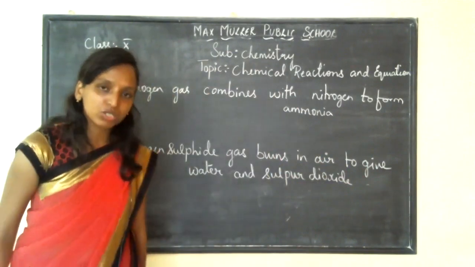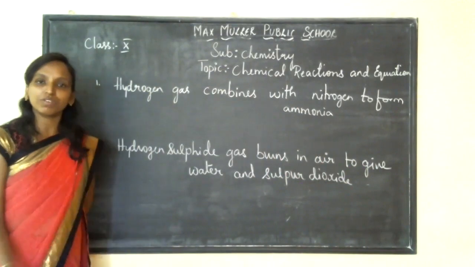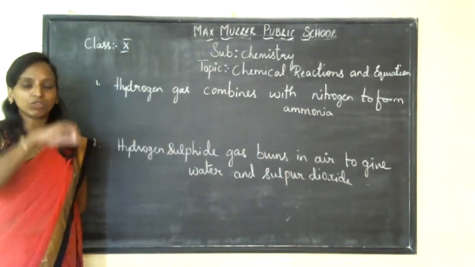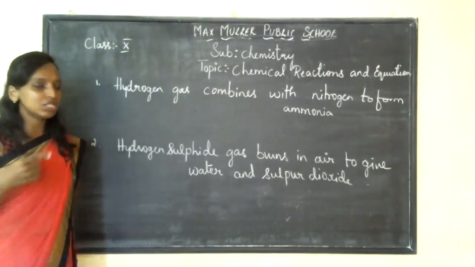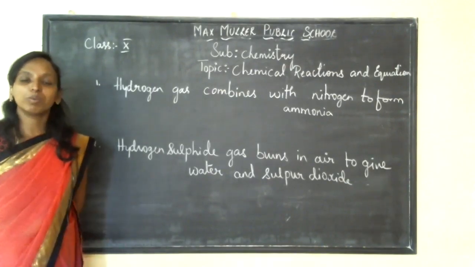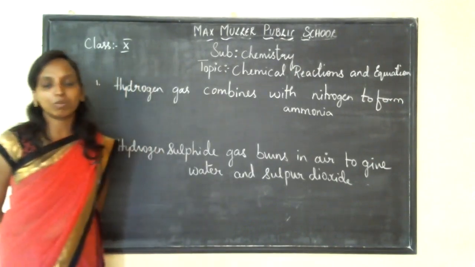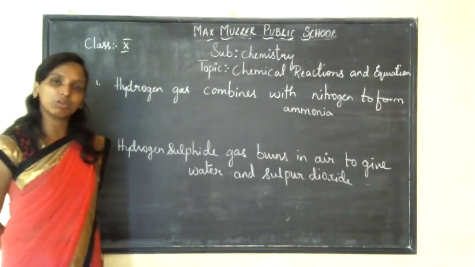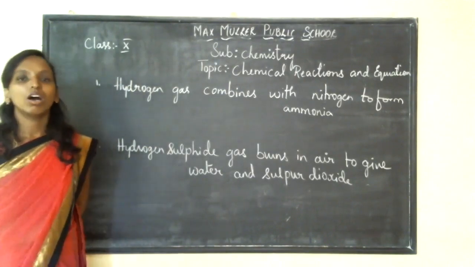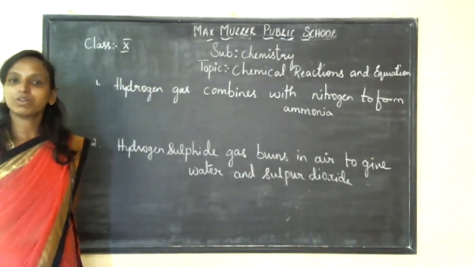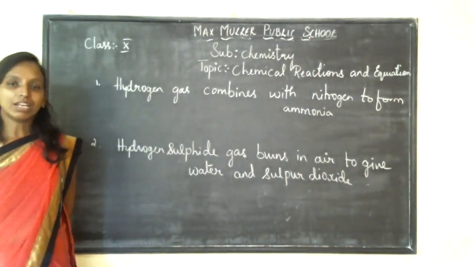Now let me write these 2 equations for you, and then I will give you some more chemical equation questions, and you have to know how to write them. Why I told you to practice the compound symbols is for this purpose, children. You have to know the symbols of the elements and compounds, then it will be easy to write the chemical equation. If you don't know them, it's very difficult. Now see, sodium, Na.